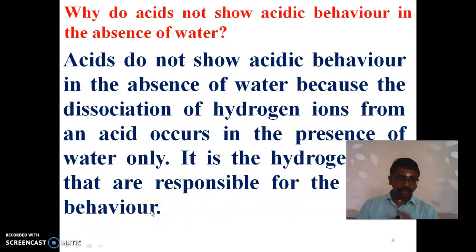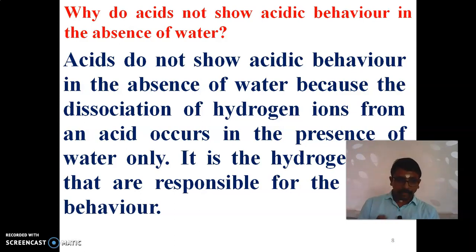If we take hydrochloric acid and add water, only then will it dissociate. But if we do not add water, it will not dissociate.